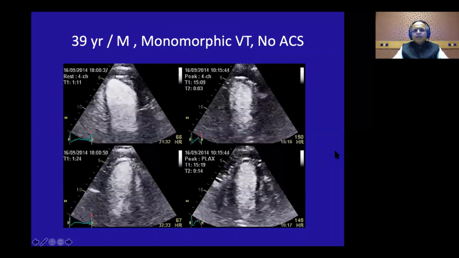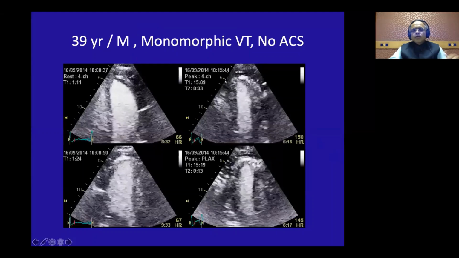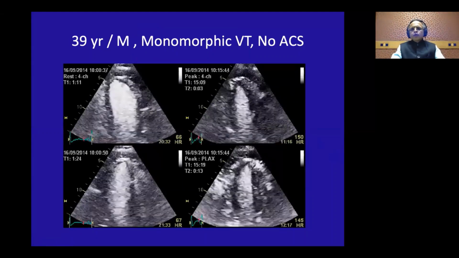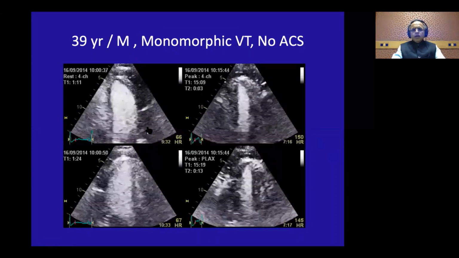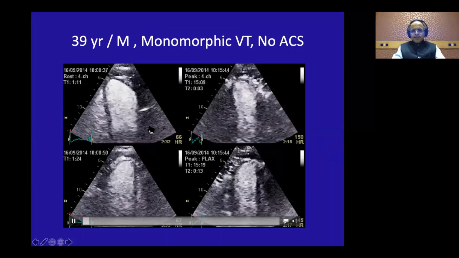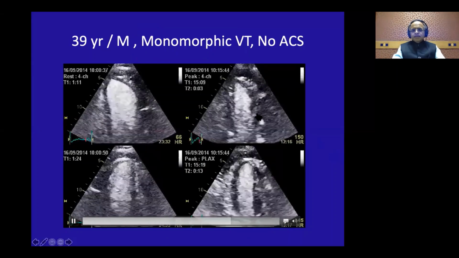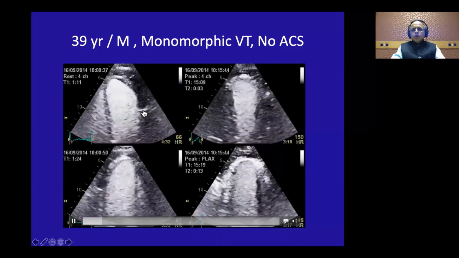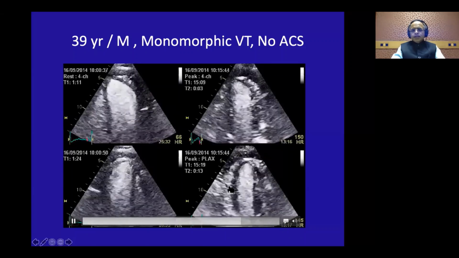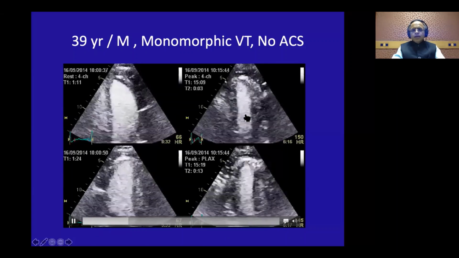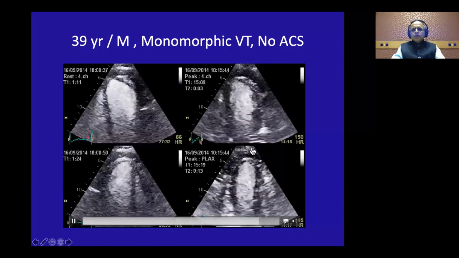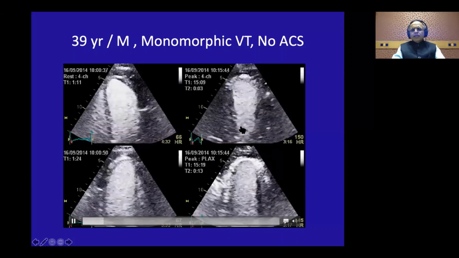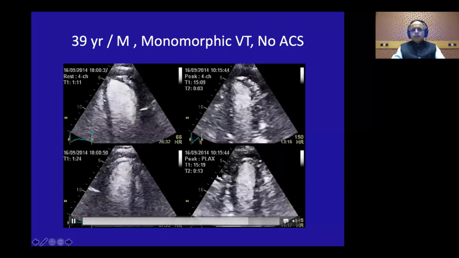Now let us look at this 39-year-old male who had a monomorphic VT and no acute coronary syndrome. So we are doing a stress echo. Look at the peak exercise. The left panel is rest, and the right panel is the peak exercise after the peak treadmill. So the first thing you should always look at is whether there is LV dilatation or not. There is no LV dilatation. Then just look at the end systolic frame. Is it becoming a nice small triangle with a narrow base? Yes, it is thickening. So this is coming out good.